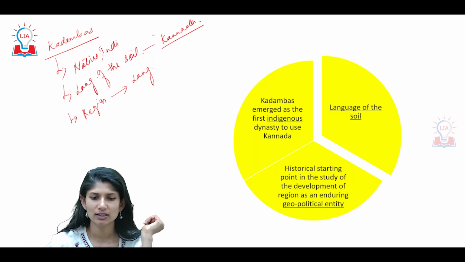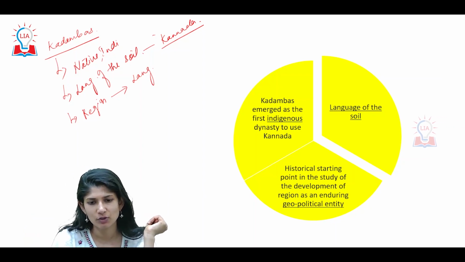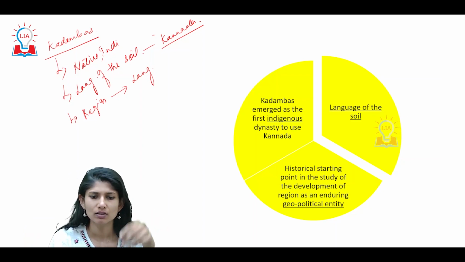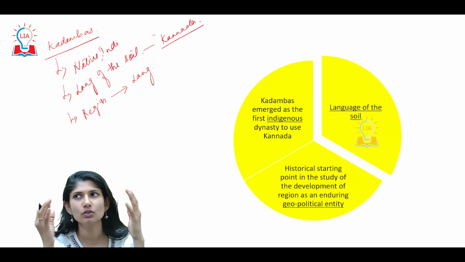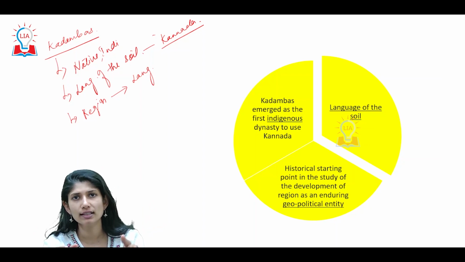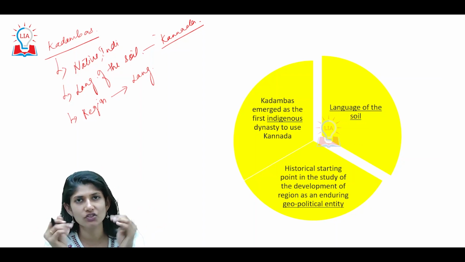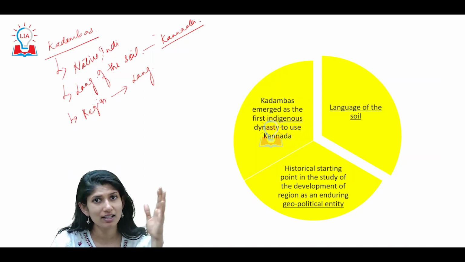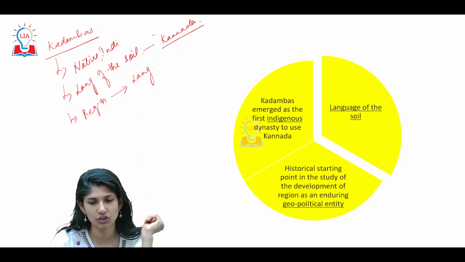Look at this. Kadambas emerged as the first indigenous dynasty to use Kannada. More specifically, I'm not telling you this was the official language, but this was also used for administrative purposes. The language of the soil. Remember, we associated a region with a particular language.